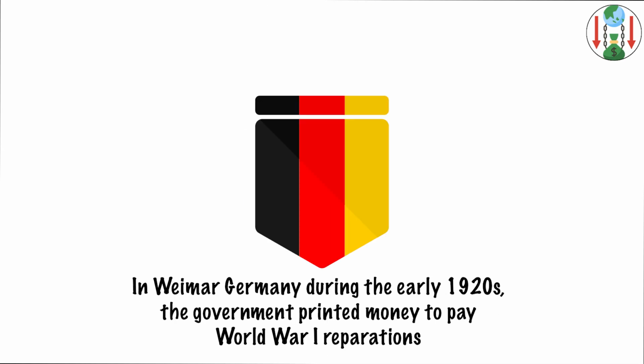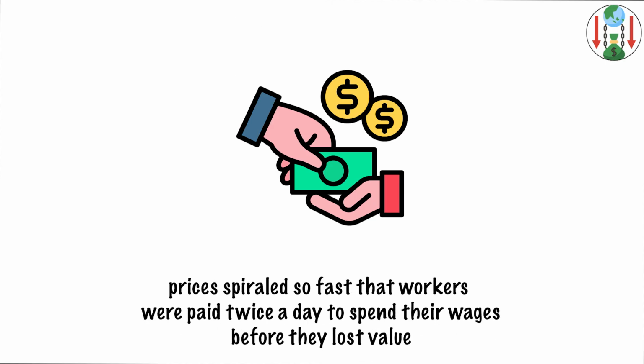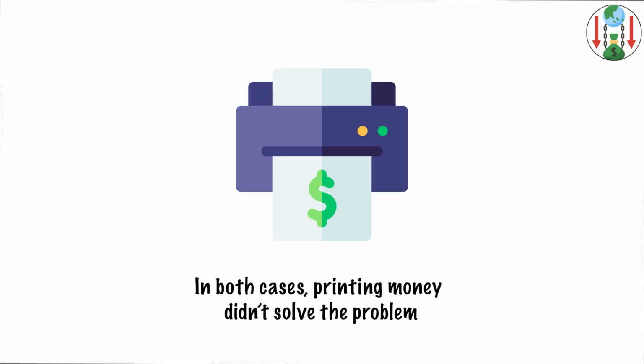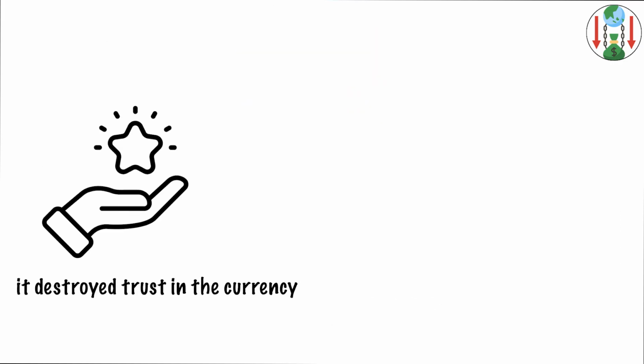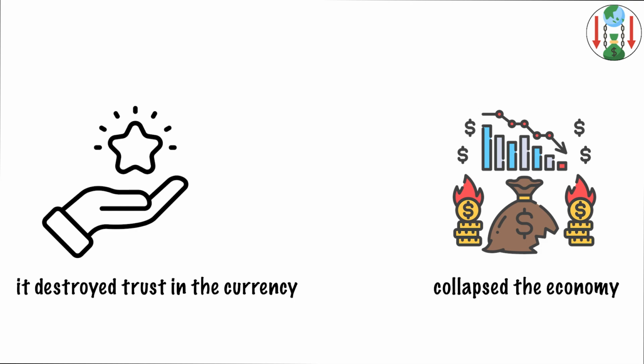In Weimar Germany during the early 1920s, the government printed money to pay World War I reparations, and prices spiraled so fast that workers were paid twice a day to spend their wages before they lost value. In both cases, printing money didn't solve the problem. It destroyed trust in the currency and collapsed the economy.